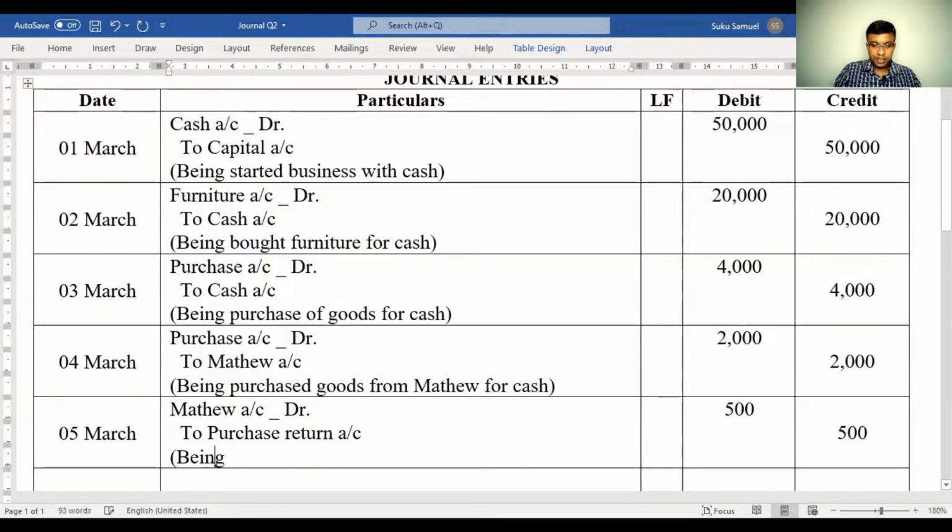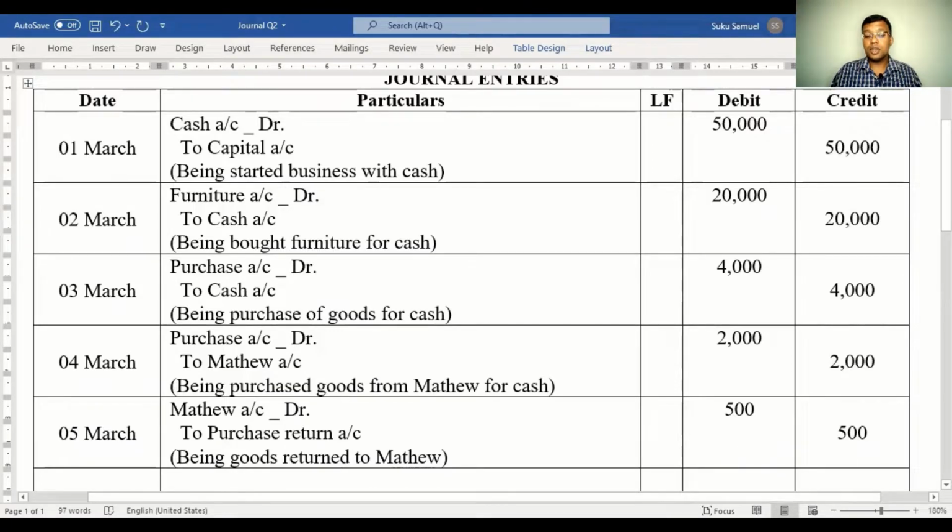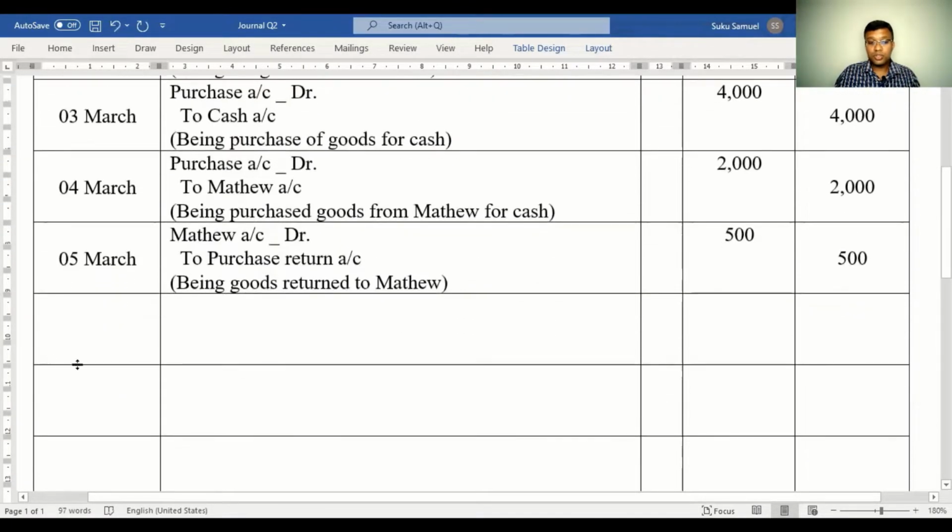Let's put the narration being goods returned to Matthew. Purchase return account represents the goods that you're returning, and purchase return account is real because it represents an asset, and that's why it is real.